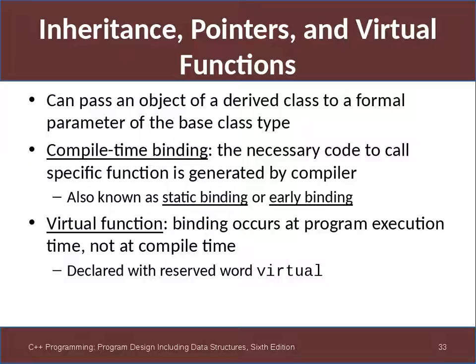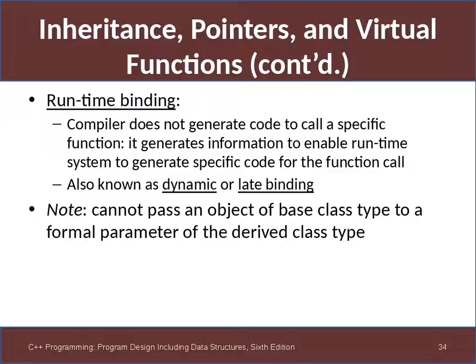Why is this important? Because this is how Java actually did things with virtual, so to speak, except it was just interfaces and abstract classes. So that's Java. Who uses that language? All right, runtime binding. The compiler does not generate the code for a function, but it generates the information to enable the runtime system to generate specific code. This is known as dynamic or late binding.